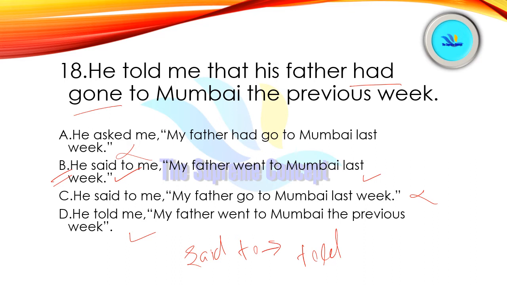Alright, so last week actually converts into previous week. So by these two facts we can eliminate option D also. Alright, so we are finally left with option number B. So option number B, he said to me, my father went to Mumbai last week, is the correct answer here.